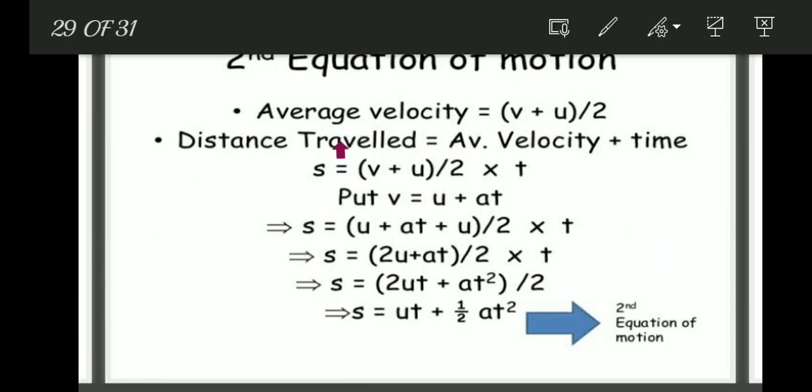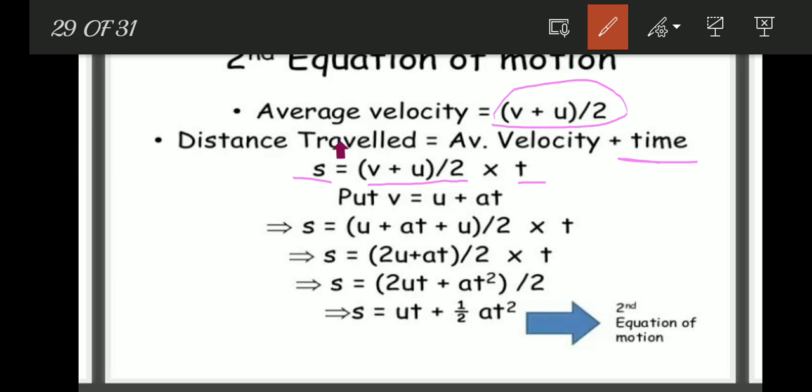Next, the second equation of motion. Average velocity = (v + u)/2. Distance traveled is average velocity times time, so s = ((v + u)/2) × t.